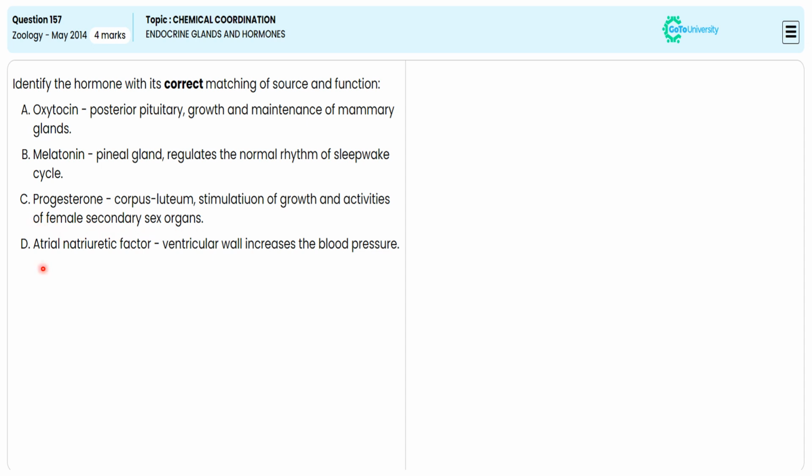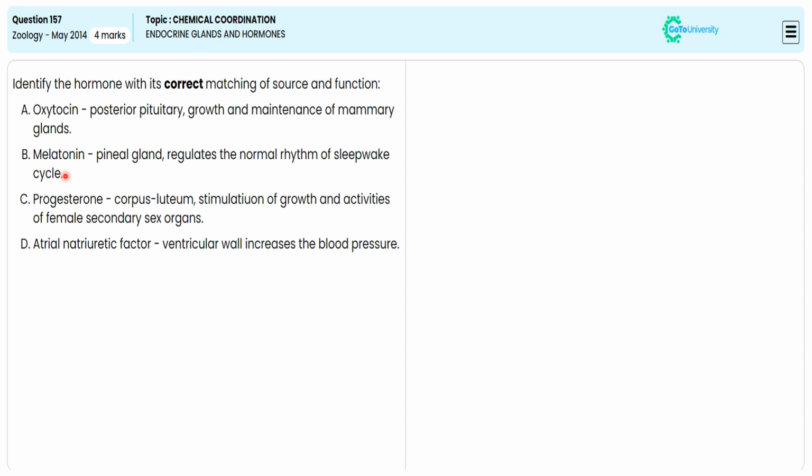Why are we avoiding option D? Because this atrial natriuretic factor, or ANF, is produced by the ventricle wall but is not increasing the blood pressure. It is decreasing the blood pressure by increasing the diameter of the blood vessels and capillaries. So we are avoiding option D. We are choosing option B as the correct answer.